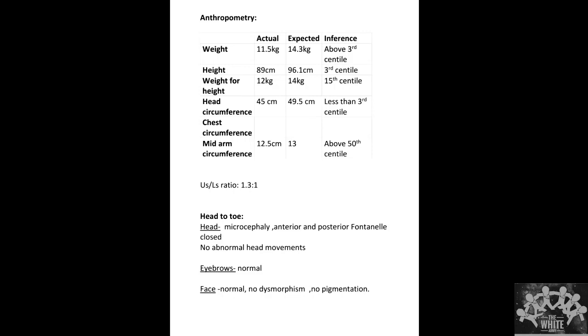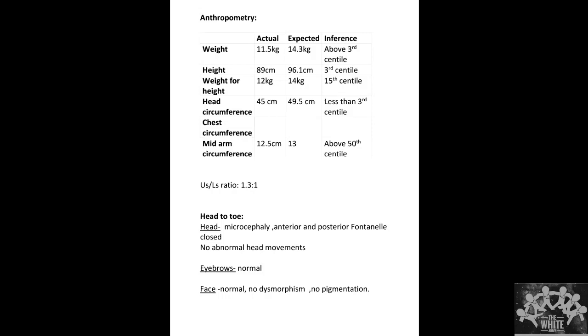If the weight for height is less than the third centile. Very good. If the mid upper arm circumference is less than 13.5 centimeters. Okay, I mean 11.5, you say. 11.5 centimeters. Okay. Then the skin fold thickness. And whether the child is having stunting, whether the child is having wasting. These are all the pointers towards the child having malnutrition. This is the importance of weight and height.